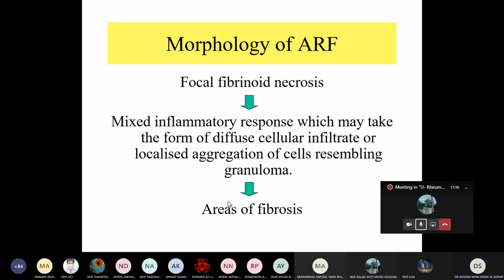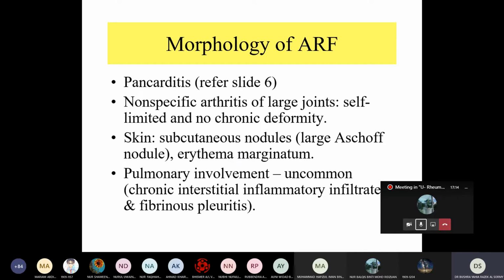Okay. So how is the morphology of acute rheumatic fever? We said pancarditis. Pancarditis means it involves the pericardium, myocardium, and endocardium.